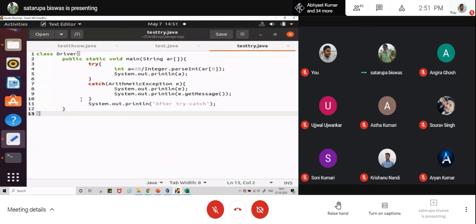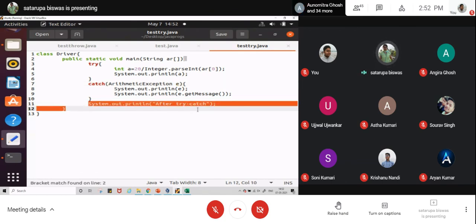You can print two different things from there. The first one is printing the entire stack trace. That is what exception, which type of exception, and what is the message behind it. Entire thing could be printed like this. This E is basically the exception object, the reference that will be referring to the object created by the JVM. And E.getMessage means only the message part will be printed for it. And if it is a caught exception, then what is present afterwards, that will be printed.